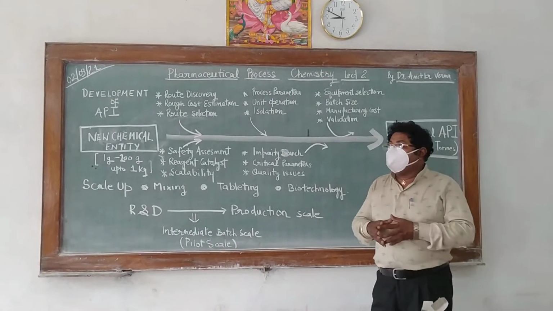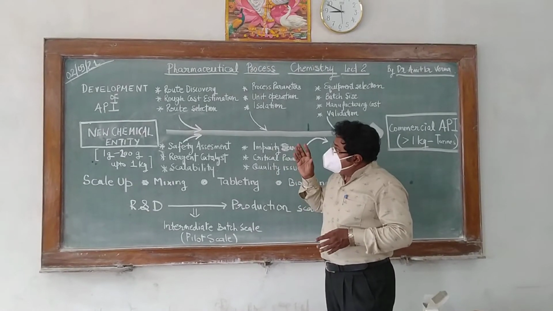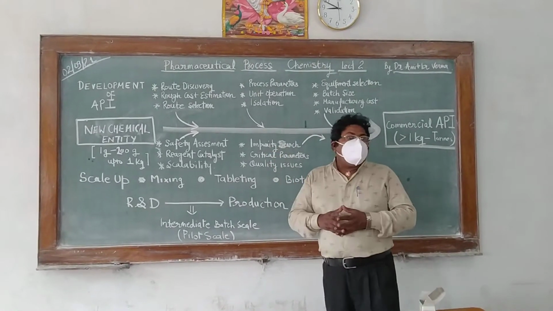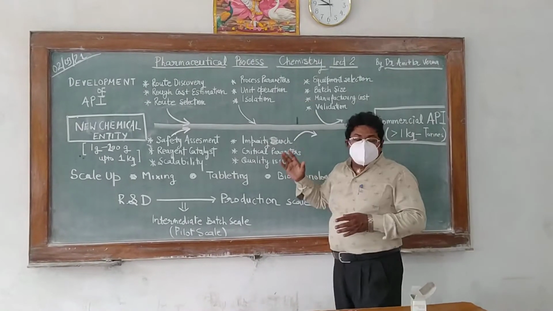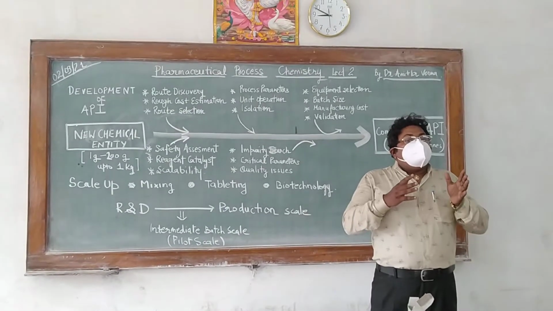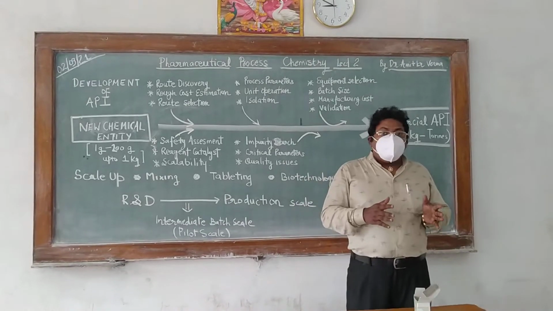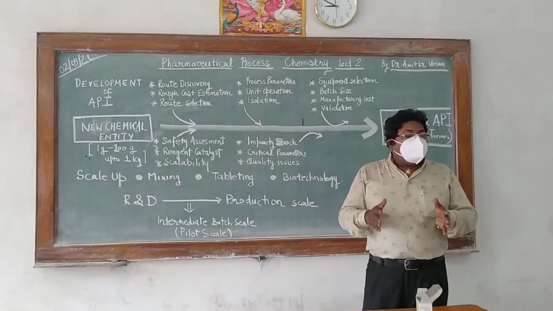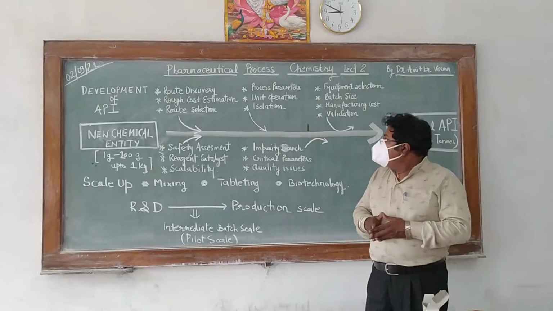We take all these things into consideration while doing the development of API. Then unit operations. What unit operations? Unit operations like filtration, evaporation, crystallization; all these are also taken into consideration while developing the API.